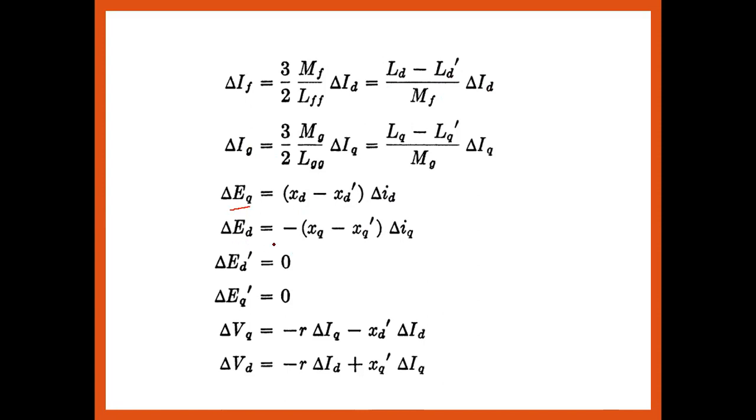इसमें del of ED क्या होगा? Minus of XQ minus XQ dash del of IQ. Now this is nothing but the change, क्या है? Equal to 0 and del of VQ and del of VD. These are the different parameters generally used, by comparing with the phasor diagram of the steady state, to define the phasor diagram of the transient state analysis of the synchronous motor.